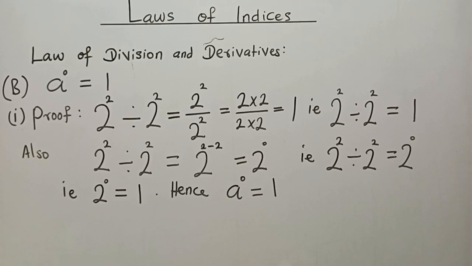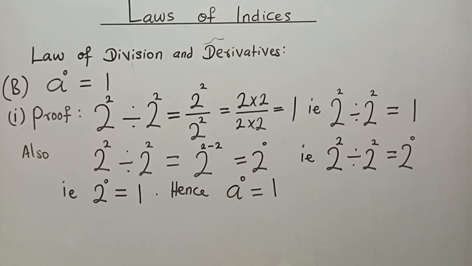Again, we look at an alternative method of getting the correct answer to this operation. Applying a law already known, that is law number 1 under the law of division, is applicable here, since we have seen before that the first law under law of division and derivatives is valid. We can as well extend it to solving this one. 2 to the power 2 divided by 2 to the power 2. Let's apply it. That will give us 2 raised to the power 2 minus 2.